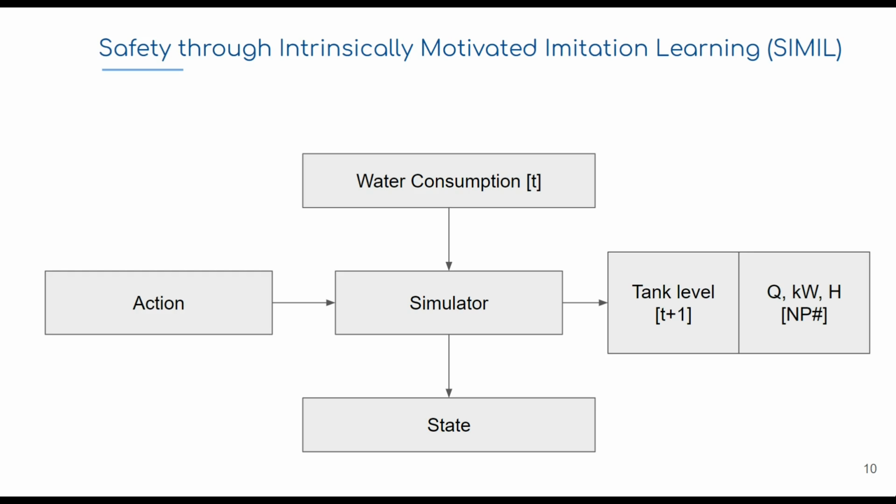So given a state, we can apply an action which corresponds to choosing one of the pumps or turning all of them off. So applying this action, we can calculate the next tank level for the next time step, as well as calculate the flow, the electric consumption, and the pressure for this time step. So basically we have a state, we apply an action, and we get a new state.